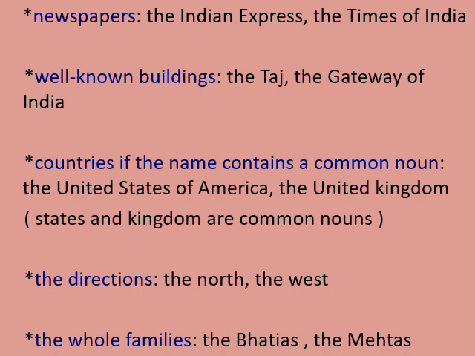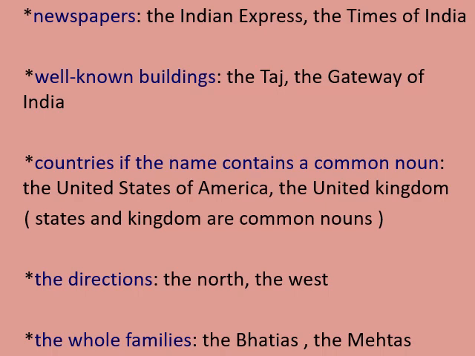The same thing doesn't apply to our country's name. For example, our country's name is India, so there is no common noun in it. So we cannot use "the India". We can use "the" before a nationality. If it is Indian, we can use "the Indian". "The India" we cannot use because there is no common noun in it.